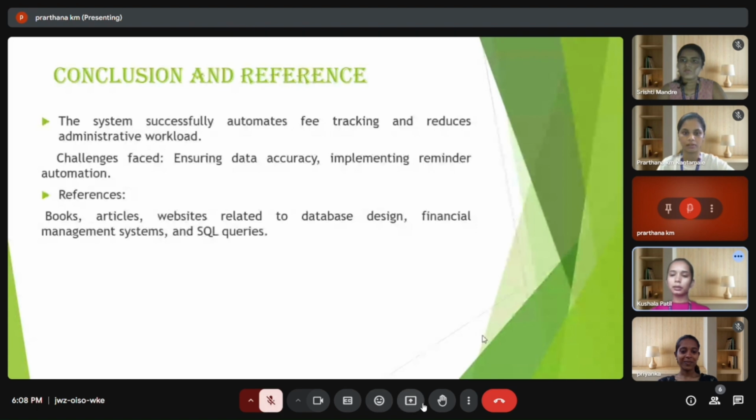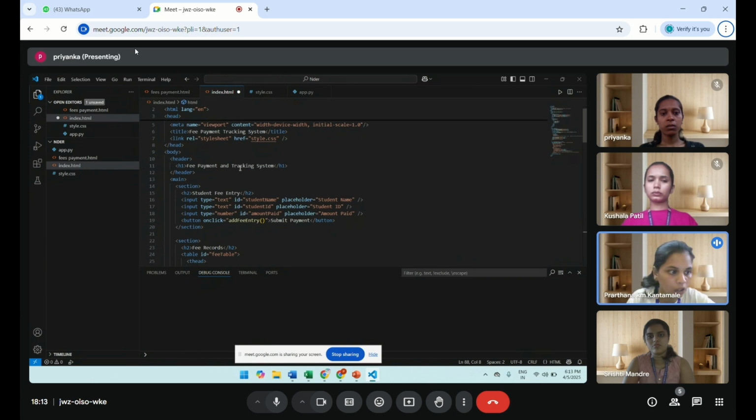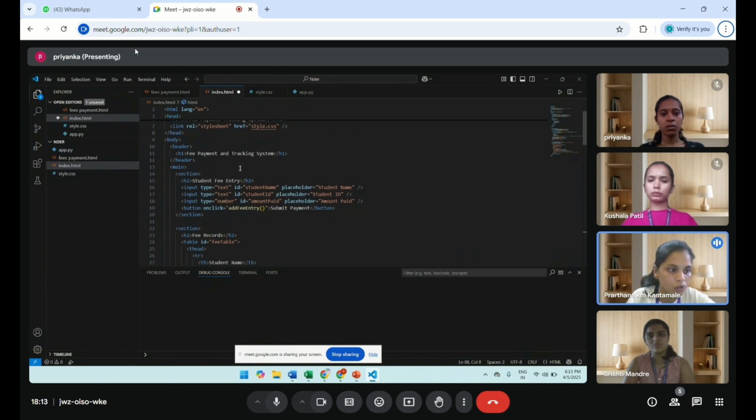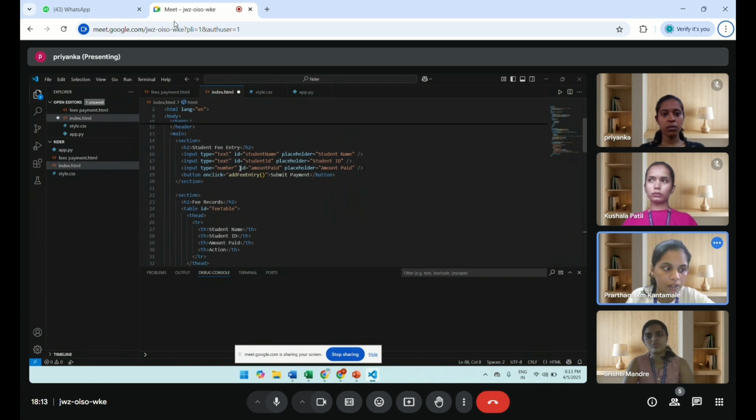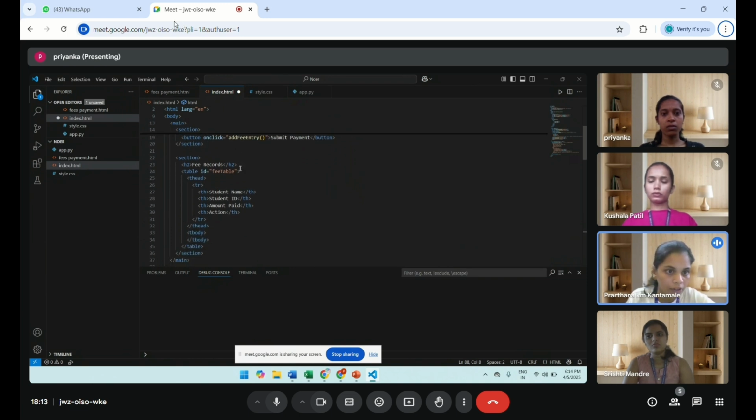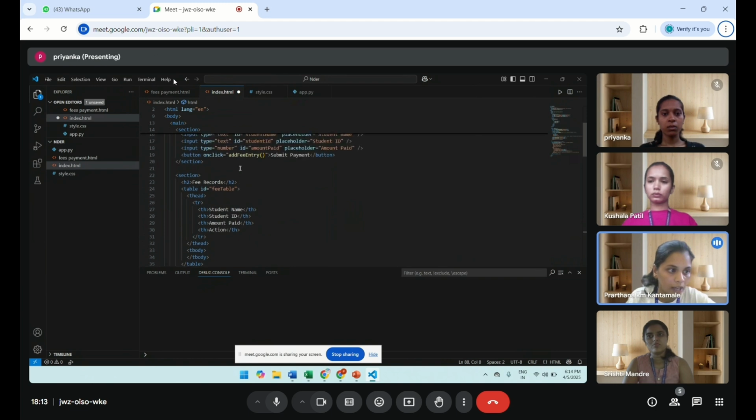The code will be explained by Pratana KM. Fee record table: this section shows all submitted fee entries. Rows will be dynamically added using JavaScript. Add fee entry reads the input values, adds a new row to the table with the generate invoice button, and clears the form after submission. Generate invoice opens a new window showing the invoice, displays name, ID, amount and date, and includes a print button.